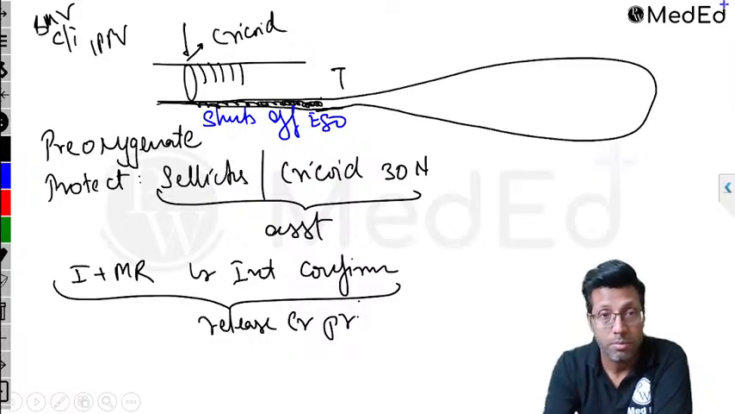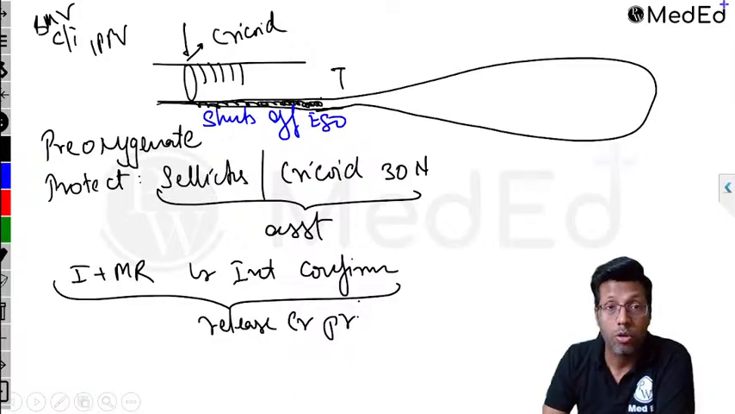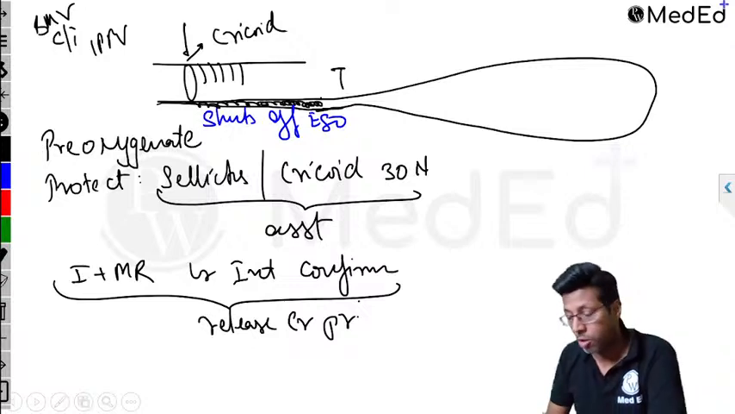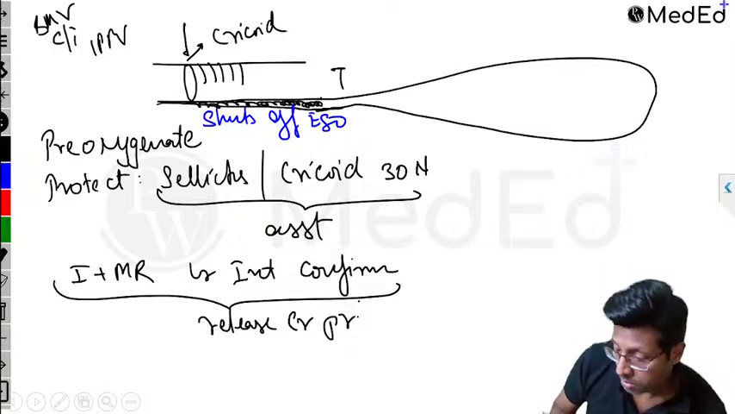Okay. So that's called cricoid pressure. Remember, it's given by an assistant, not by the person who's doing the intubation.